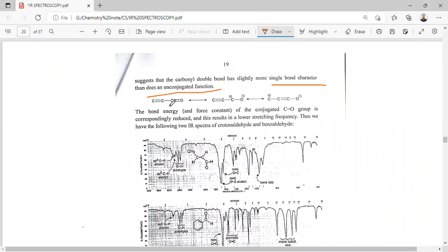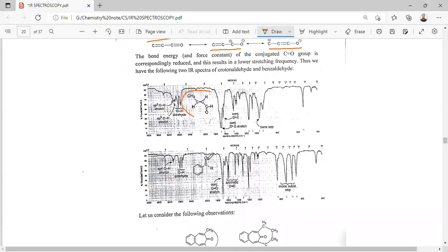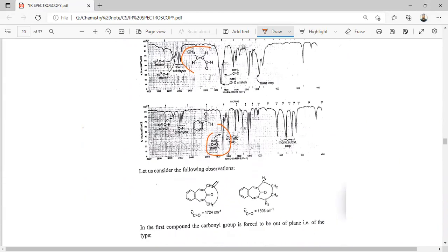So this is the canonical structure of the conjugated C=O double bond. Here the carbon-oxygen double bond has slightly single bond character. So the bond energy of the conjugated CO bond is correspondingly reduced, and this lowers the stretching frequency. The stretching frequency for this compound is in that region, but when it is the aldehyde group, the frequency is very slightly lower.